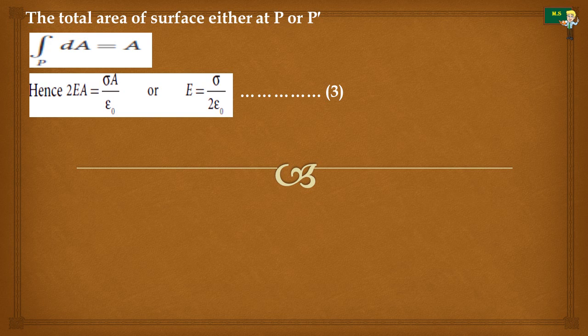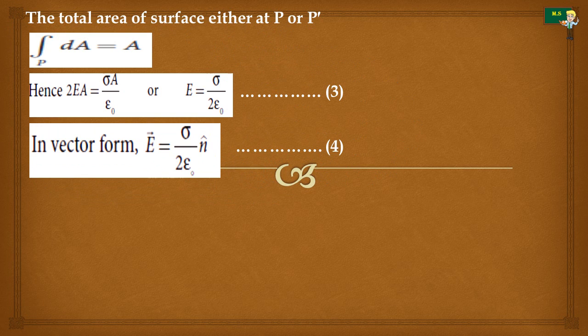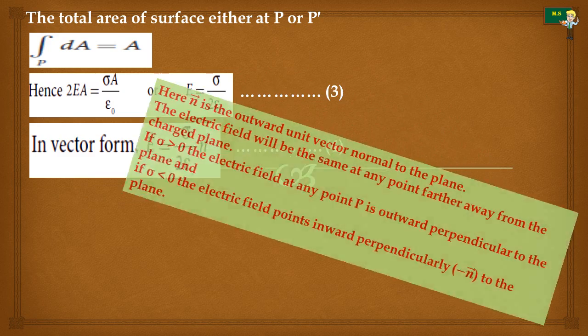If you substitute that value, 2EA is equal to sigma A by epsilon naught, and if you cancel this A and this A, then we have E is equal to sigma by 2 epsilon naught. In vector form, E vector is equal to sigma by 2 epsilon naught into n cap.